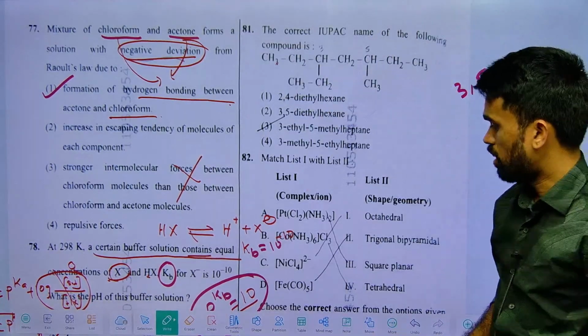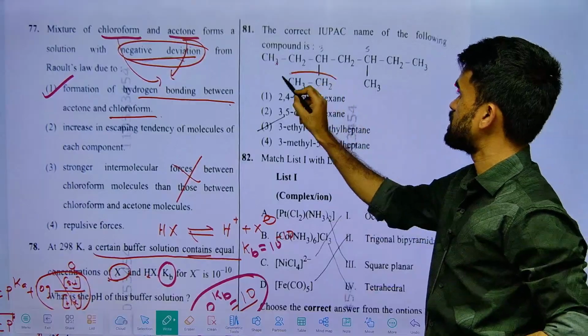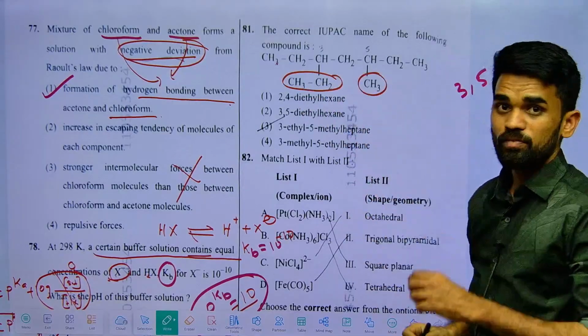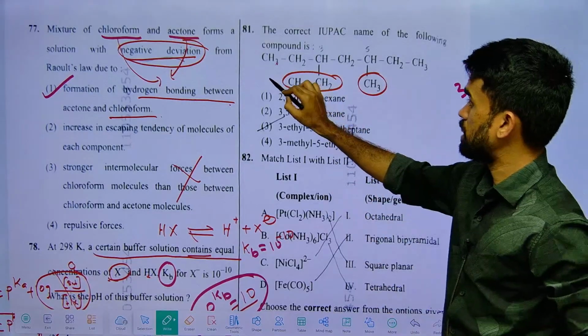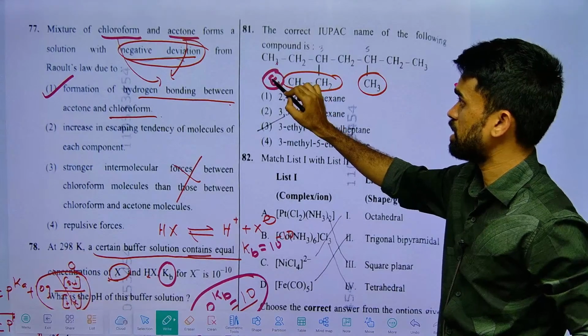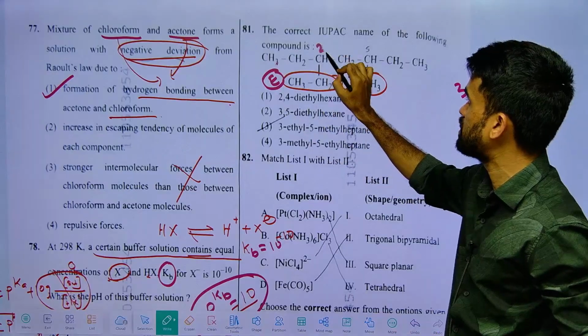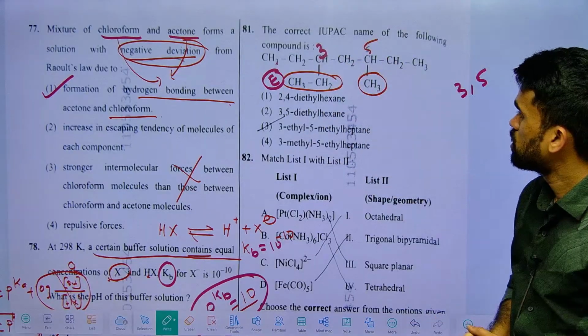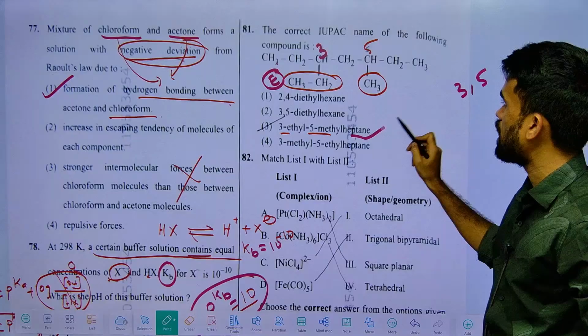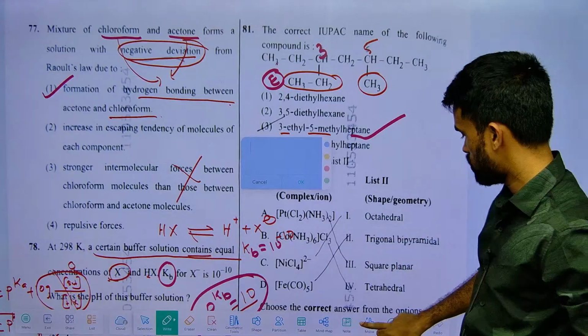But this is an ethyl group, this is a methyl group. Follow alphabetical order now. So ethyl, E alphabet, starts first. So give it the minimum number. So it will be 3, this will be 5. So it means 3-ethyl-5-methylheptane will be your answer.